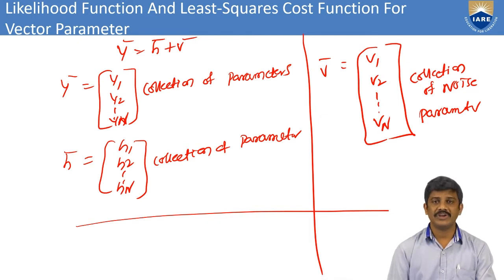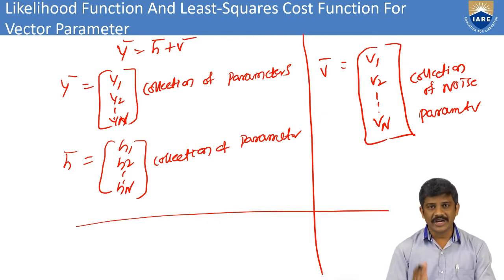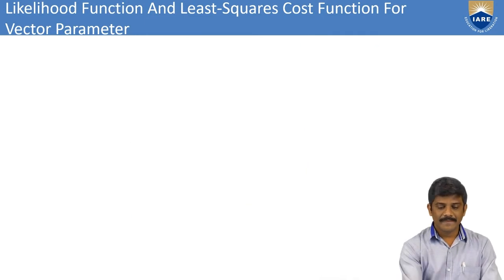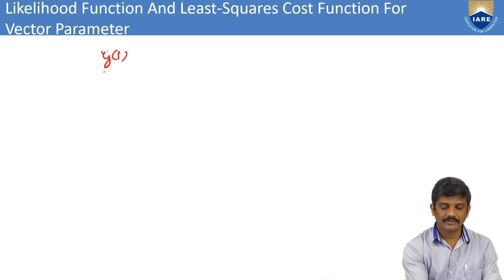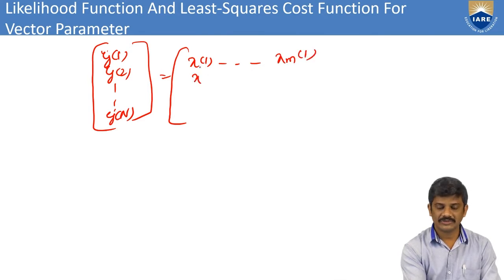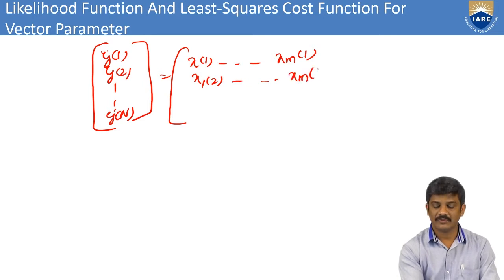This is the vector parameters of any particular function. In any communication, we have the transmitter, receiver and channel. Then we can have the receiver parameter, channel parameter, and transmitter parameter. Here we can write y of 1, y of 2, so on, y of n, equal to the matrix x1 of 1 to xm of 1, x1 of 2, so on, x1 of n to xm of n.